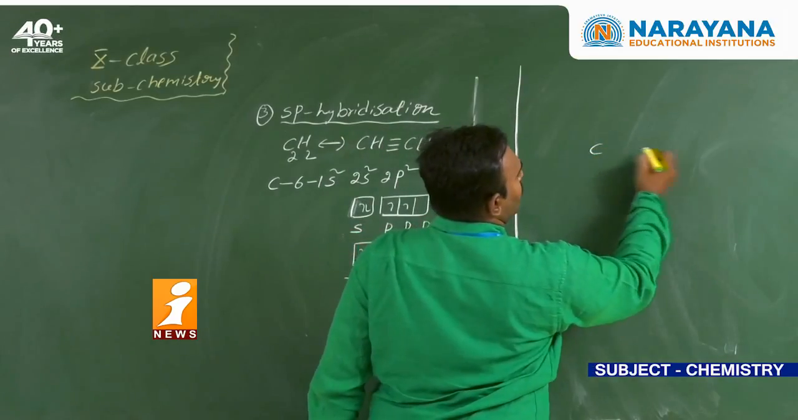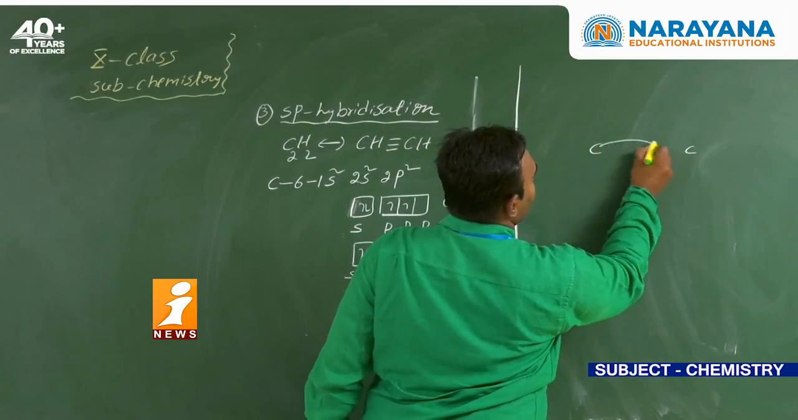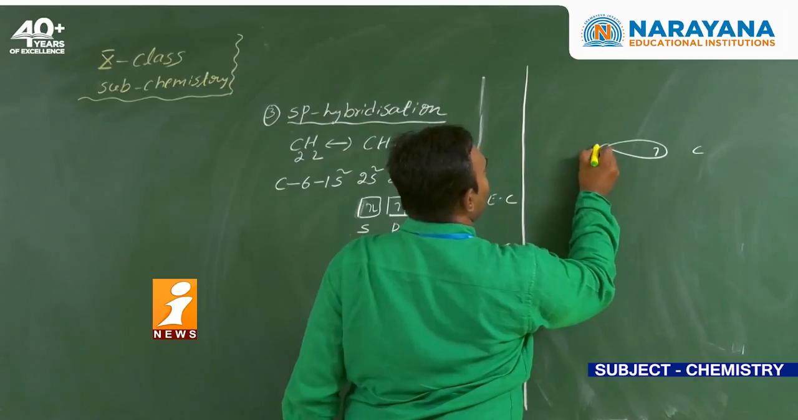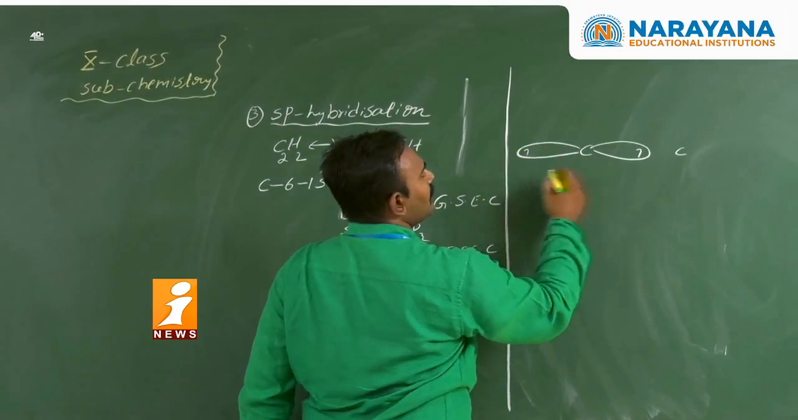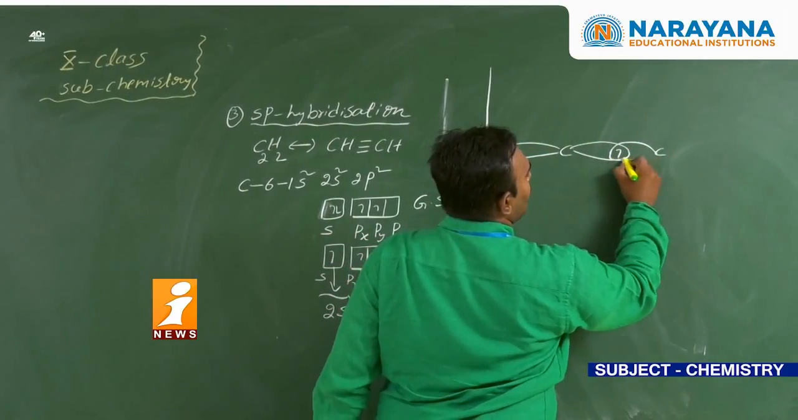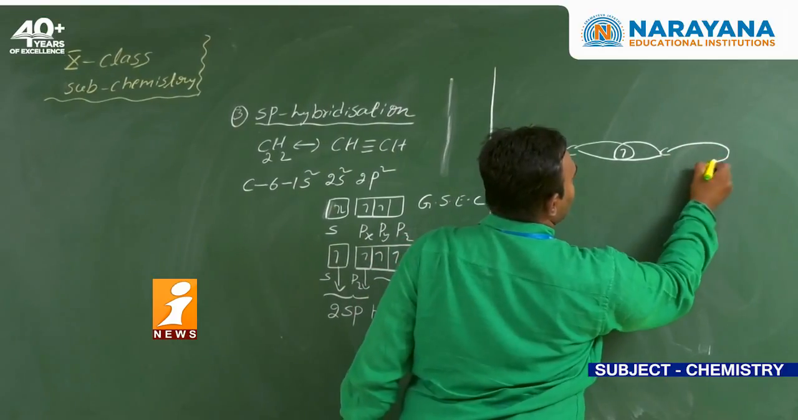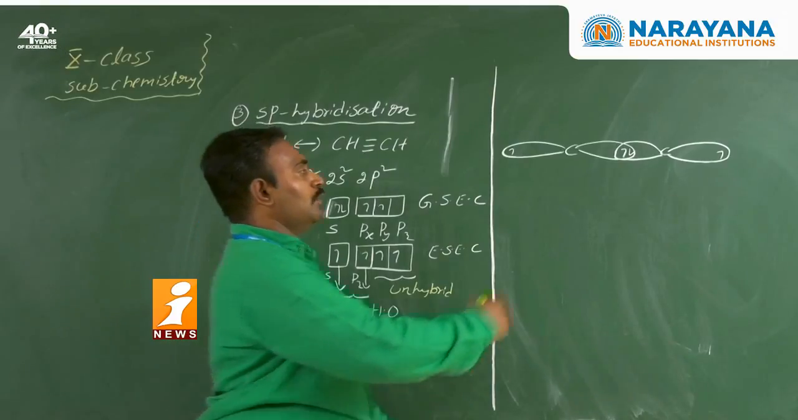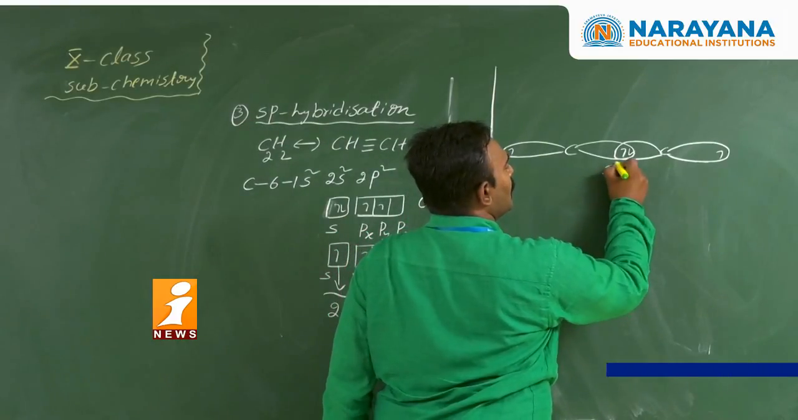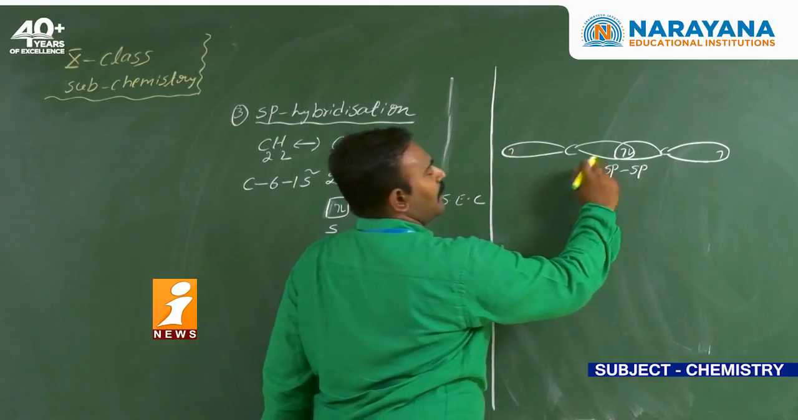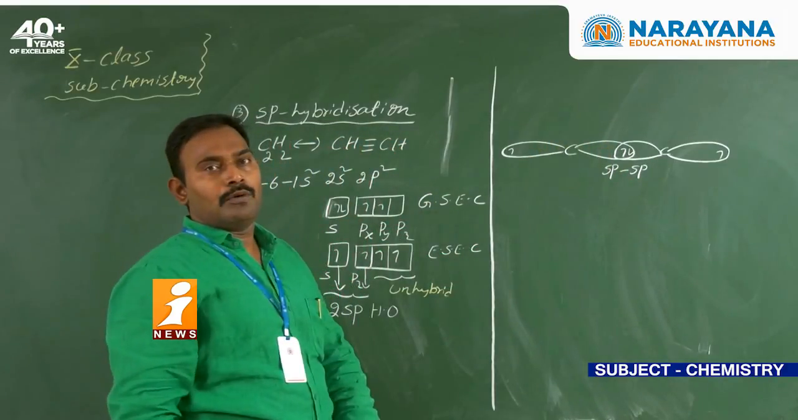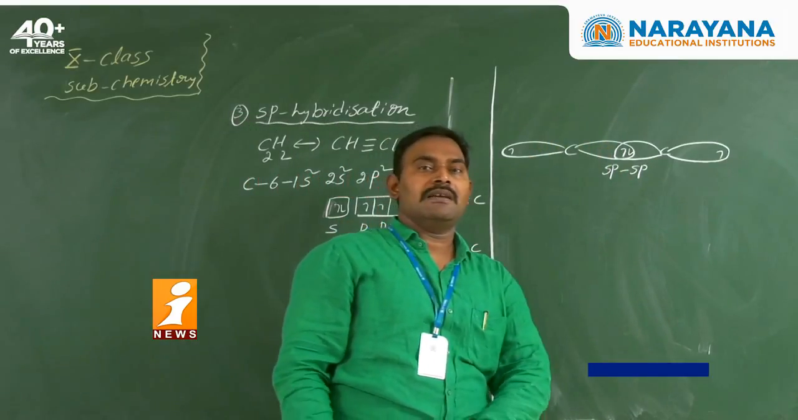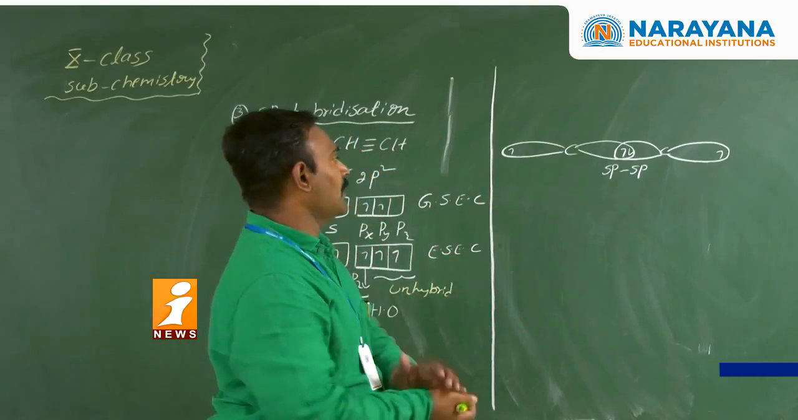Suppose this is the first carbon, and this is the second carbon. The first hybrid orbital has one electron, the second hybrid orbital next two. The hybrid orbital of this carbon atom and next two. See here, this bond is formed by end-on-end overlapping of the two sp hybrid orbitals of the two carbon atoms.